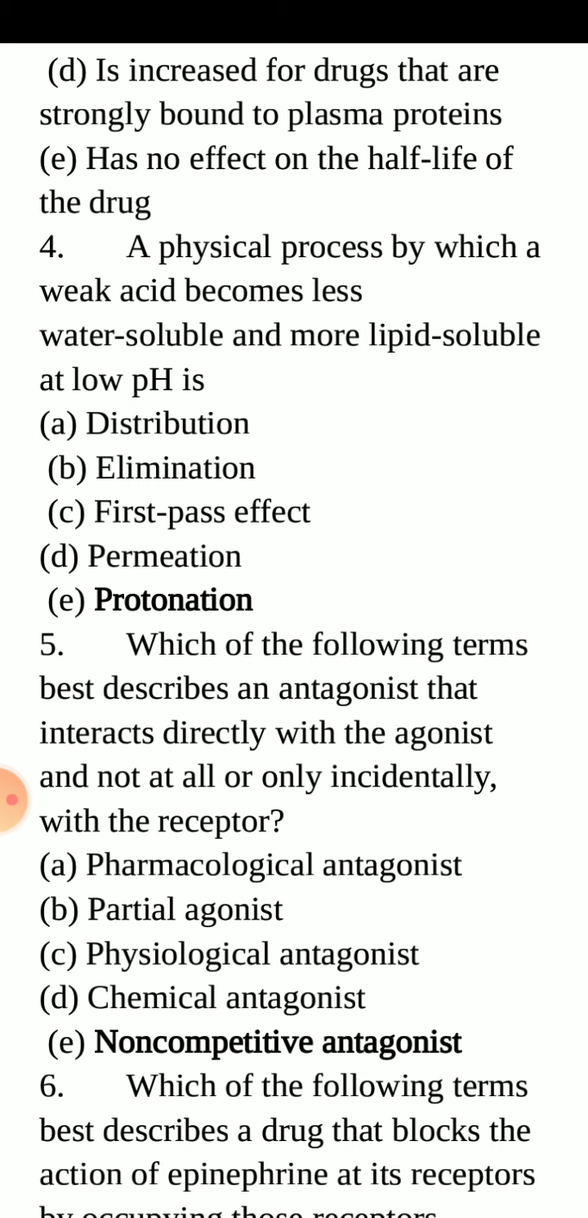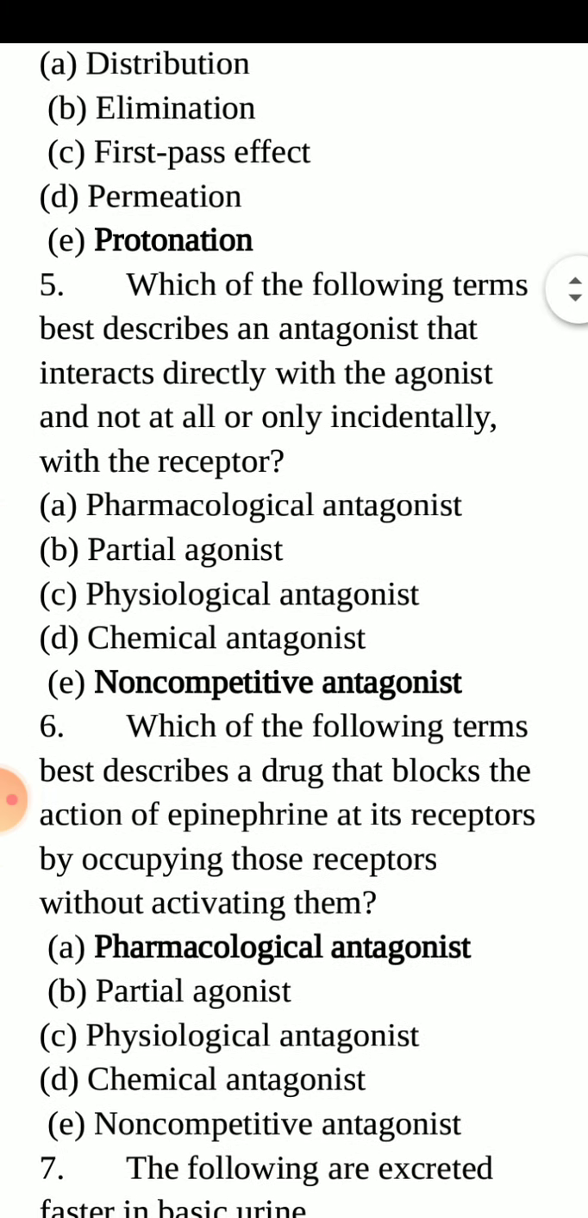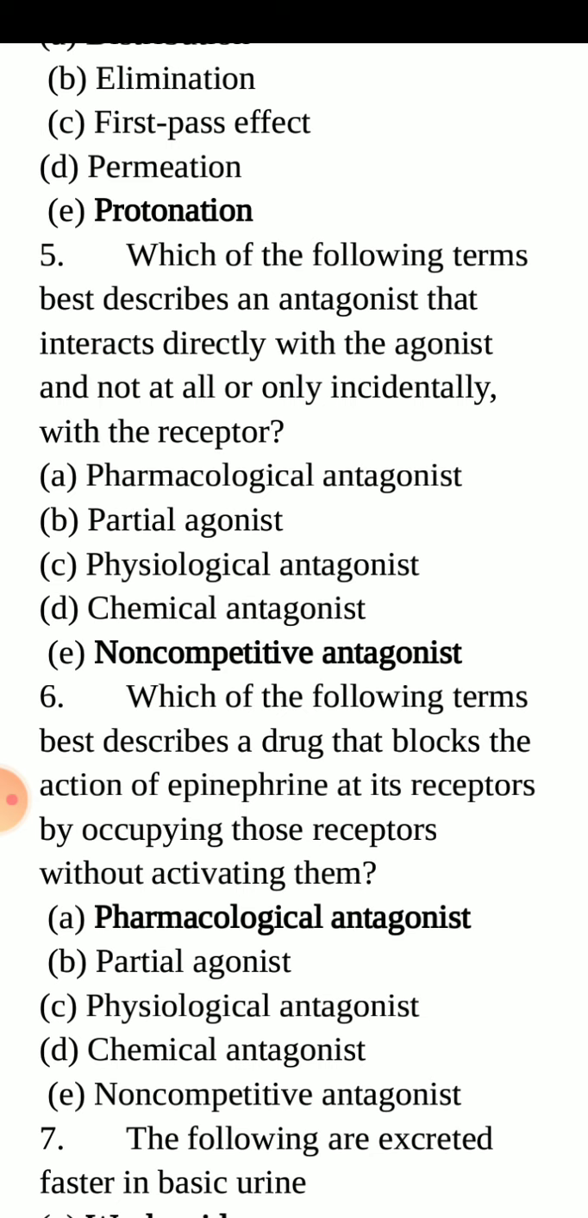Which of the following terms best describes an antagonist that interacts directly with the agonist and not at all or only incidentally with the receptor? Option A, pharmacological antagonist; B, partial agonist; C, physiological antagonist; D, chemical antagonist; and E, non-competitive antagonist. Option D, chemical antagonist, is the correct answer.